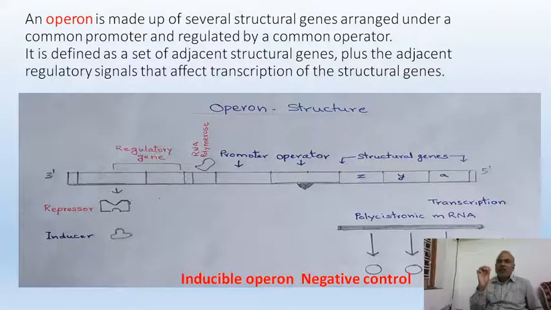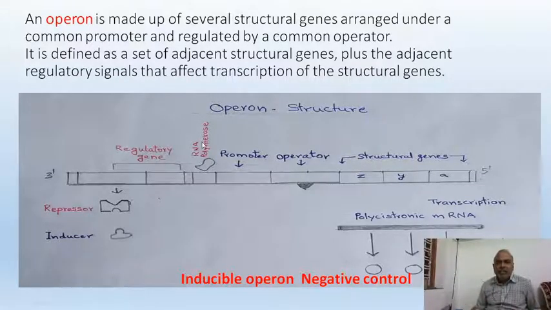How the operator is switched on and off is controlled by a repressor molecule, the regulatory protein. The regulatory protein has control over the operator, whether to start or to stop the function. Next to the operator there is the promoter, which has a site for RNA polymerase.